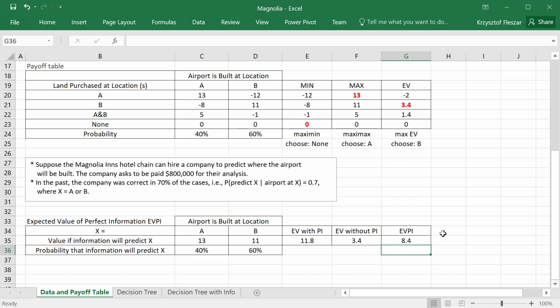Now, we don't know the value of this information. We still have the question of the expected value of imperfect information. What is it going to be? We don't know. It could be anywhere between 0 and 8.4 million. But if it is higher than 800,000, or 0.8, then it will be worth taking. Now, we can do this evaluation using a new decision tree that we will build with the information.